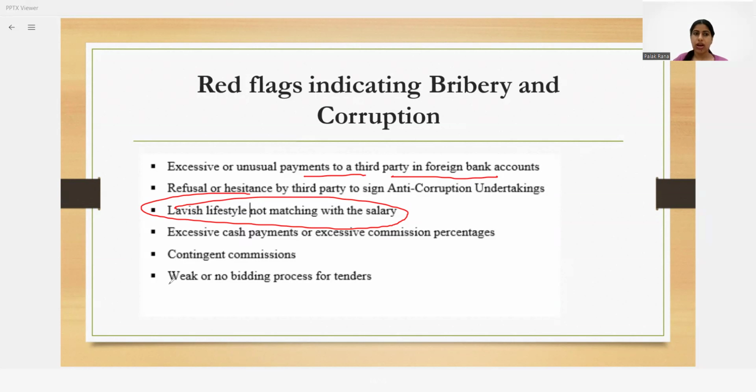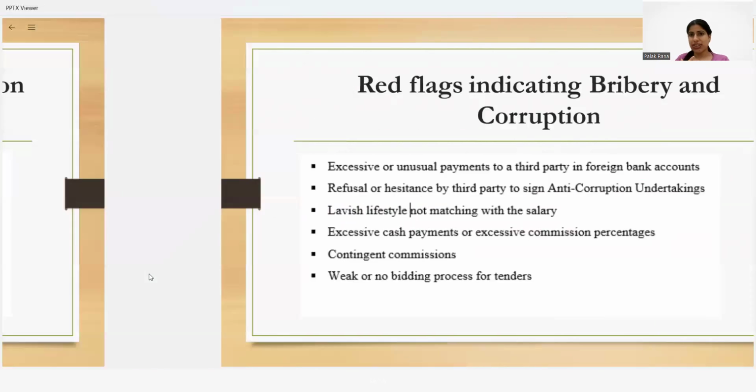And again, there are various possibilities which could create a situation of bribery and corruption, and you just have to read the scenario. The scenario will guide you about the idea that yes, these are the red flags or indicators of bribery happening. And you have to talk about the culture, the governance culture, in that question. It's not that you have to just write about what is bribery, what is corruption. No, you will be provided the information and certain indicators, and you will talk about bribery and corruption in that area.